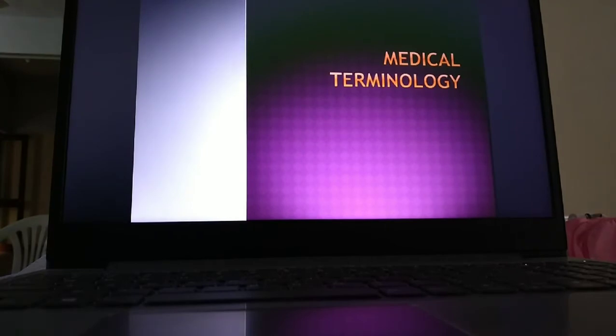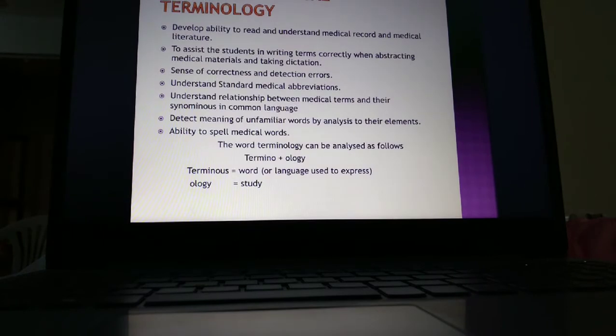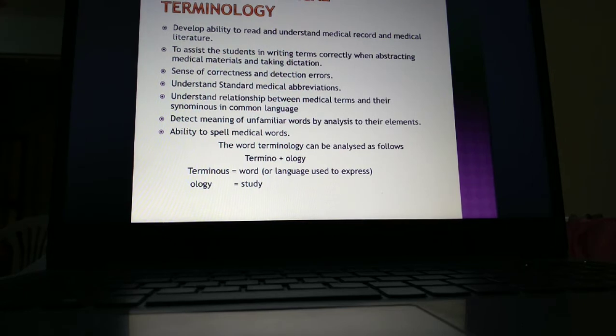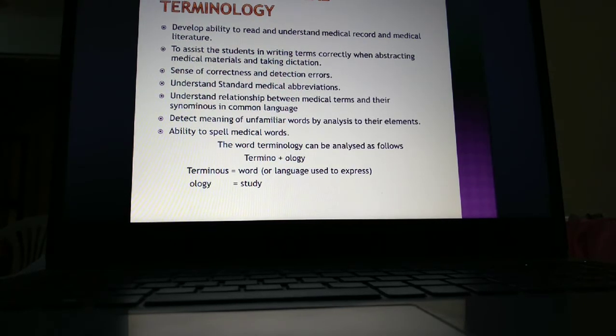Today's topic is on medical terminology. What is the purpose of learning medical terminology? It is to develop the ability to read and understand medical records and medical literature, which means all the words in the medical society are only medical terms and not the terms we use in our day-to-day life. It is totally different from the language, that is English, which we use in our day-to-day life. So we have to learn medical terminology.